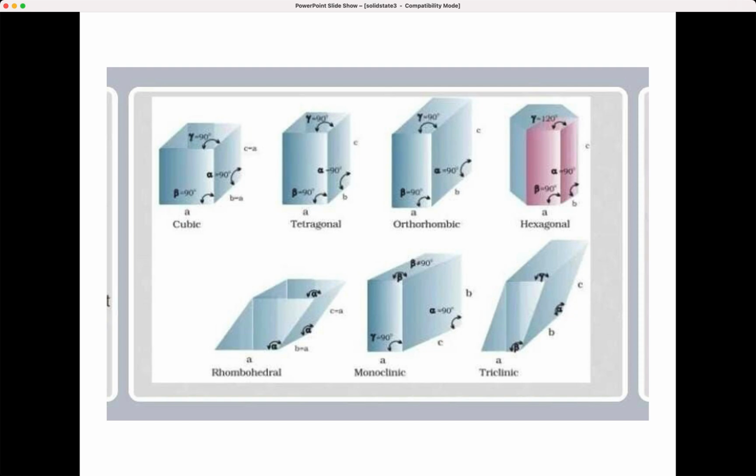Okay, take a screenshot of it and you can observe this angle formation and all. See, for the first three, all are the same here, back side and top. But for here, this is 120 degree for hexagonal, and this is 90. Gamma is 120, alpha is 90 and beta is 90. For monoclinic also, a, b, c, alpha, beta, gamma all are 90 degree.